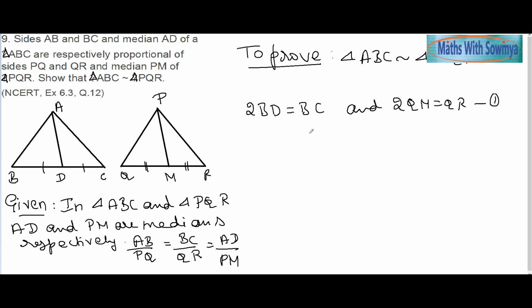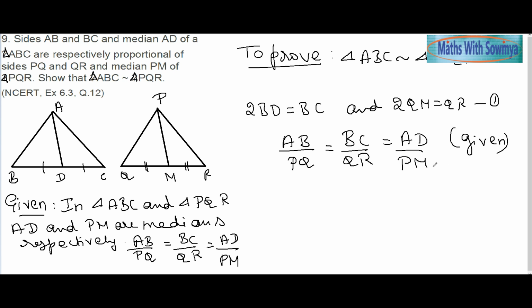Now, what is given to me? AB by PQ is equal to BC by QR, which is equal to AD by PM. This is given to me. Now, here BC is nothing but 2 times BD, which we have, so I can replace that.